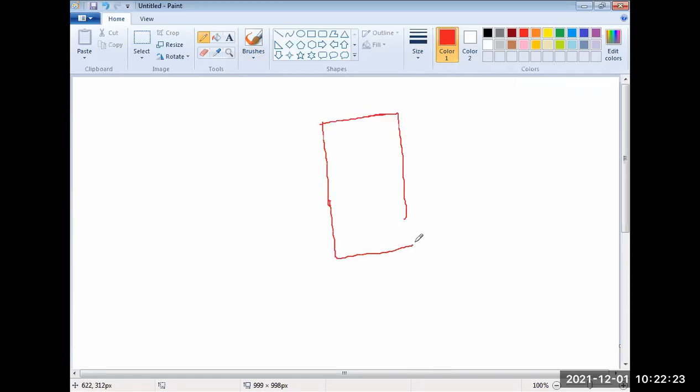Suppose this is my 8051. I am writing a program for this 8051.